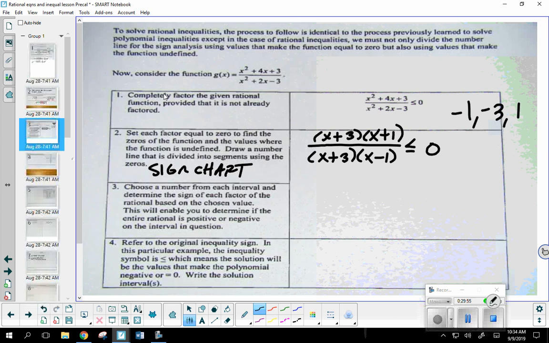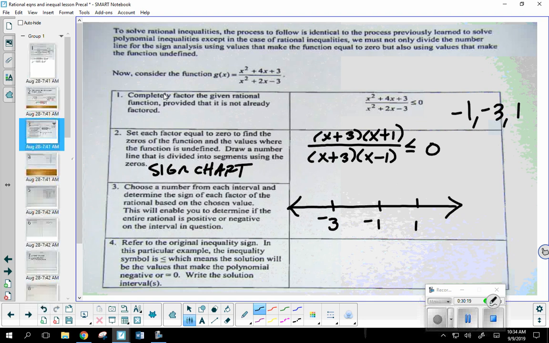When we create my sign chart, remember it's just a line graph, just like a good old line graph you made way back in Algebra 1 and before. But these values, the discontinuities and the 0, are what I'm going to put on my line graph. Of course, we want to put them in order. So I'm going to say -3, then -1, and then 1.